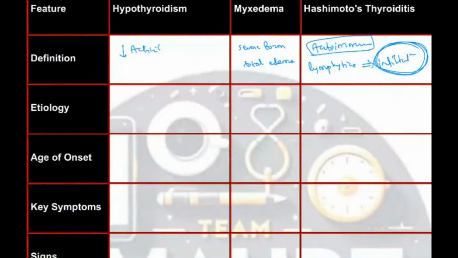So what is the etiology of hypothyroidism? Again, it could be primary. Primary means the problem is in the thyroid gland. The best example is Hashimoto's thyroiditis, an autoimmune condition. Or it could be secondary, meaning the thyroid gland is normal, but the patient has iodine deficiency. Or the patient doesn't have a thyroid gland, post-thyroidectomy.